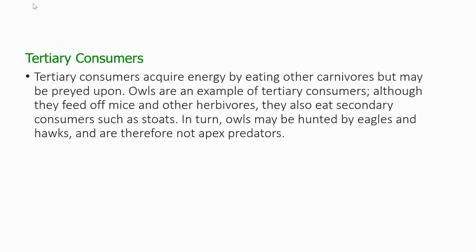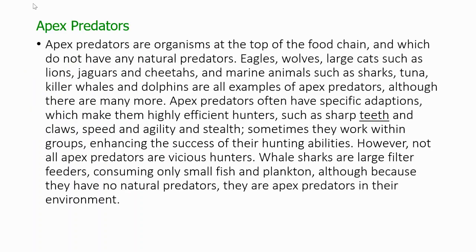Tertiary consumers. Tertiary consumers acquire energy by eating other carnivores but may be preyed upon. Owls are an example of tertiary consumers. Although they feed off mice and other herbivores, they also eat secondary consumers such as stoats. In turn, owls may be hunted by eagles and hawks, and they are therefore not apex predators.